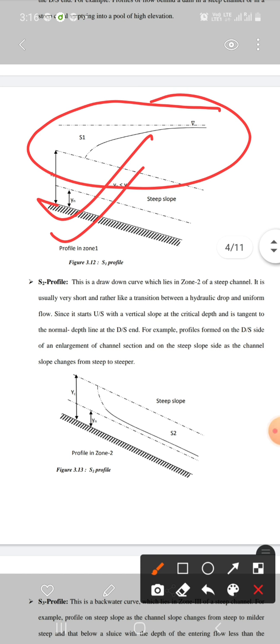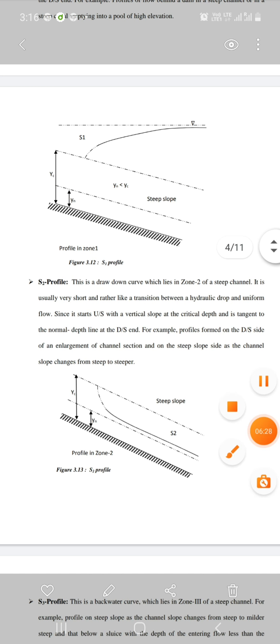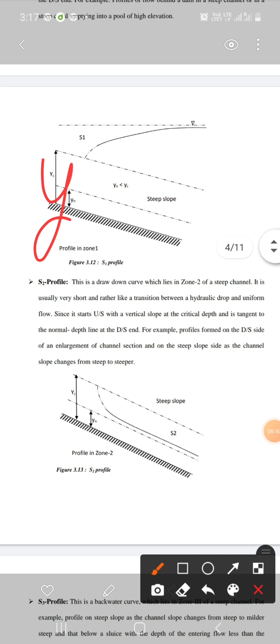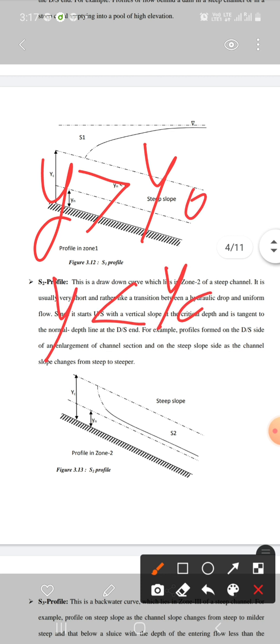Okay, so now we will see the S2 profile. In S2 profile, the relation between y will be y will be greater than y naught, but at the same time y will be less than yc.